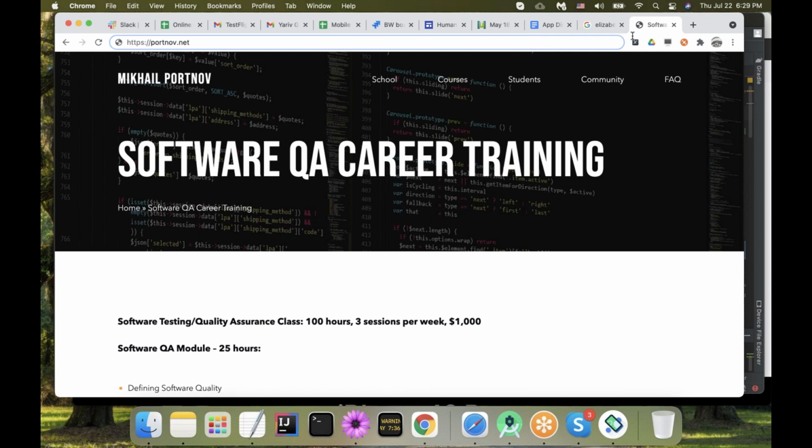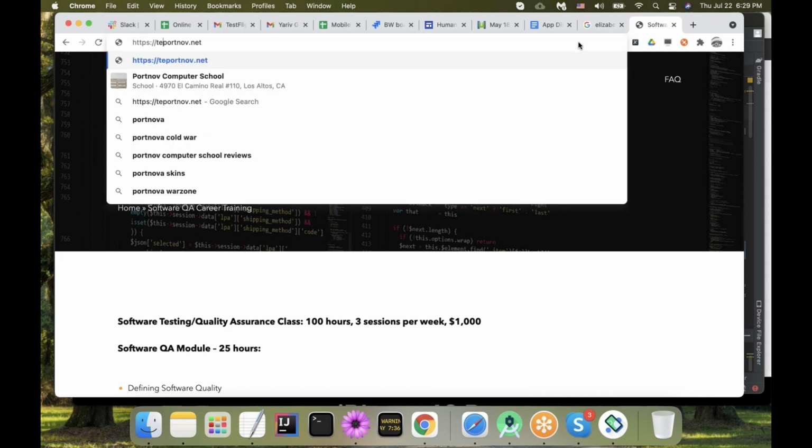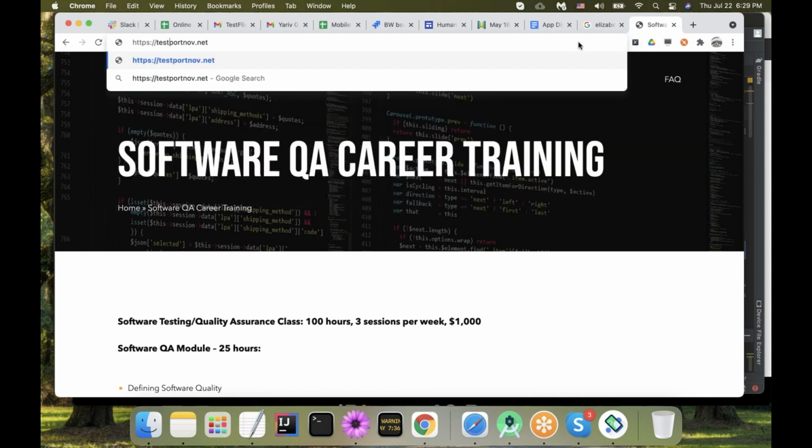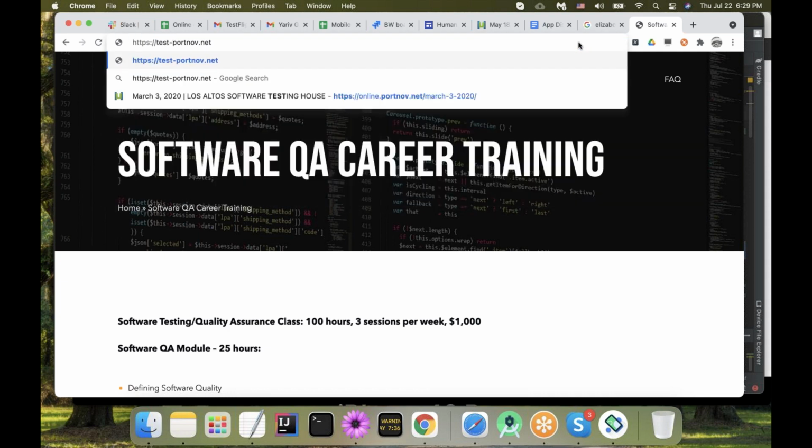And that's why usually websites have a test version URL pointing to a test or developer or staging environment. And those URLs are something as simple as, it's not going to work because Partnov doesn't have it, but I'm just giving you an example, it would just have the word test in front of the main domain name, something like this.